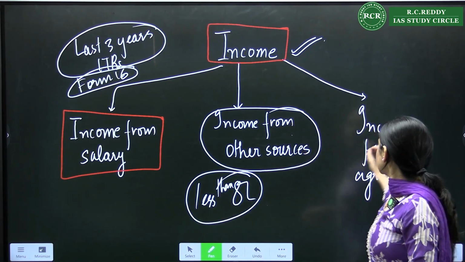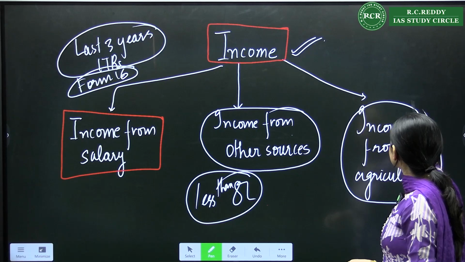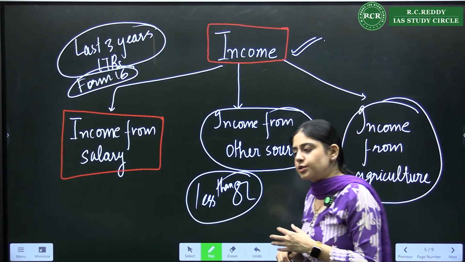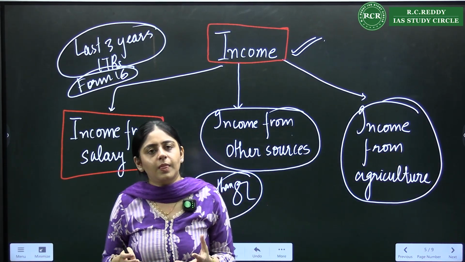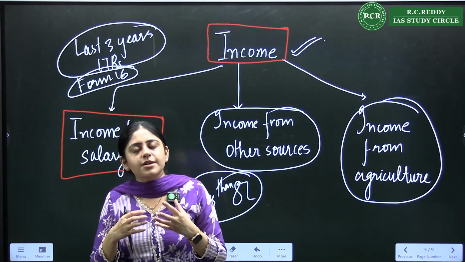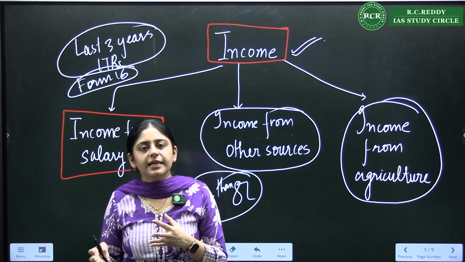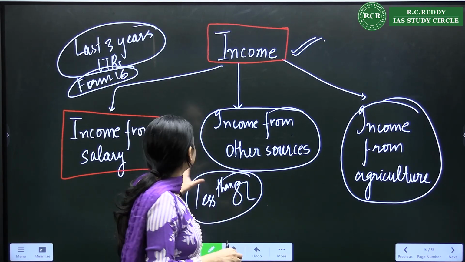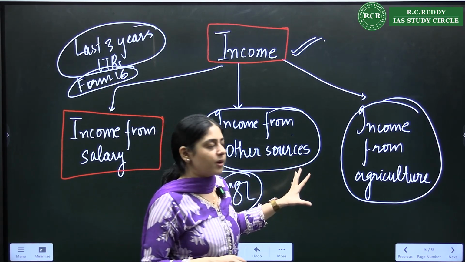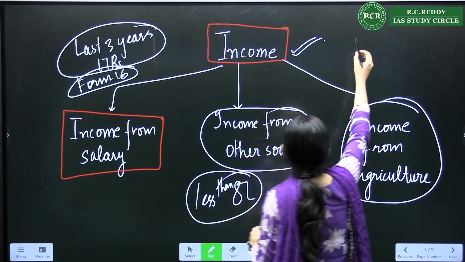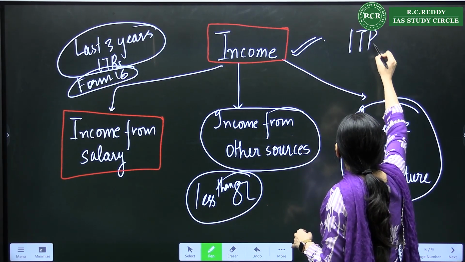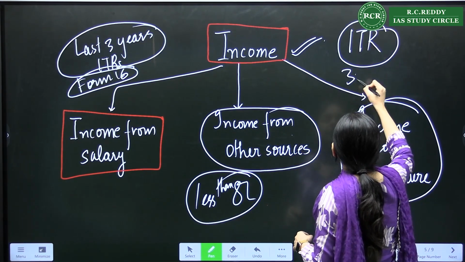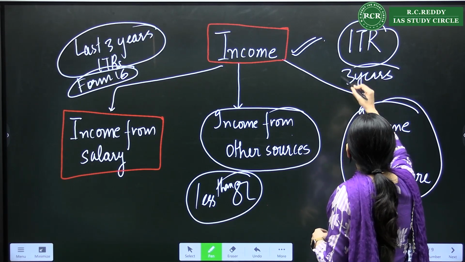Then comes the income from agriculture. Income from agriculture is not included again, provided your land is under the ceiling, the Land Ceiling Act according to your state. So these three things are very important, and this will be determined by the income tax returns for 3 consecutive years.